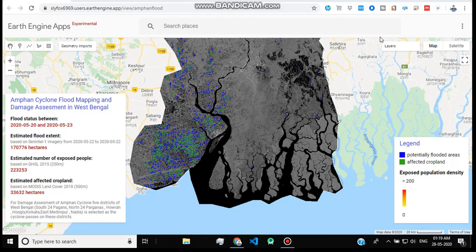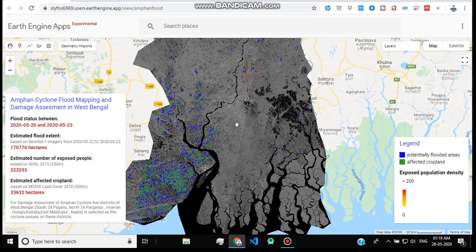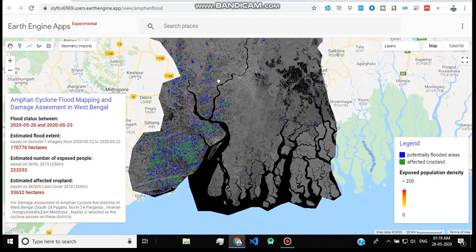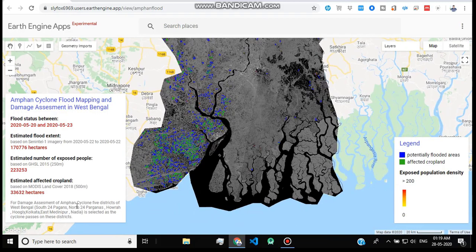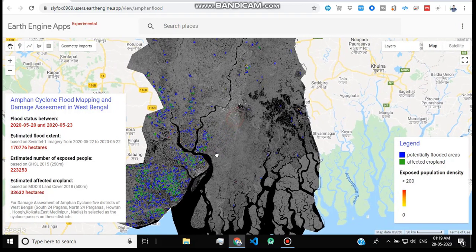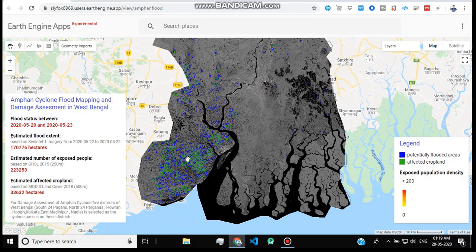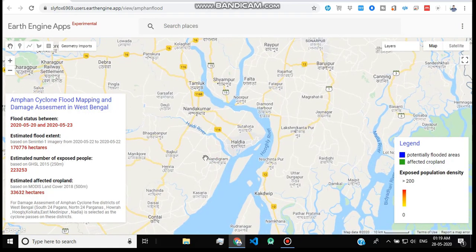I have chosen 7 districts of West Bengal for my assessment because these districts were the most affected, since the path of Amphan went from these districts towards Bangladesh. The districts are South 24 Parganas, North 24 Parganas, Howrah, Hooghly, Kolkata, East Midnapur and Nadia. Here I have shown how much area is flooded due to Amphan.